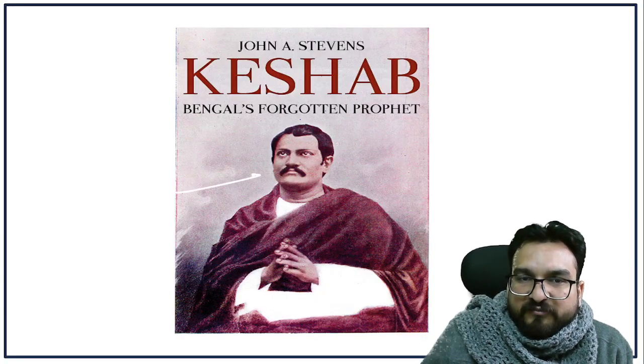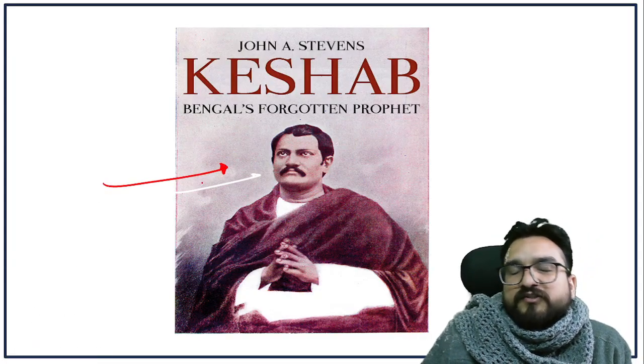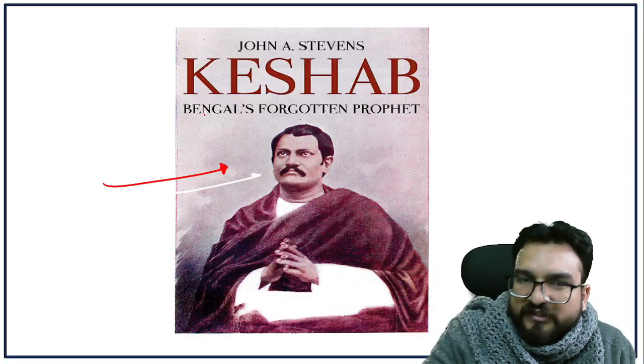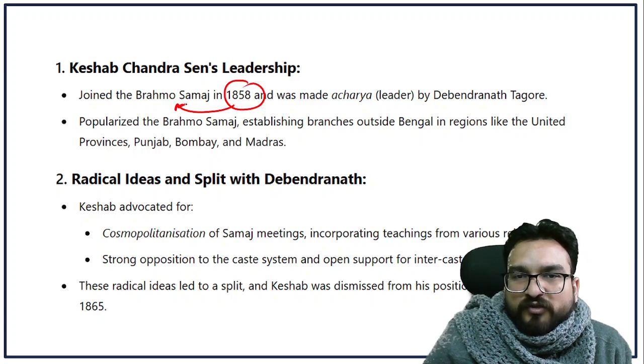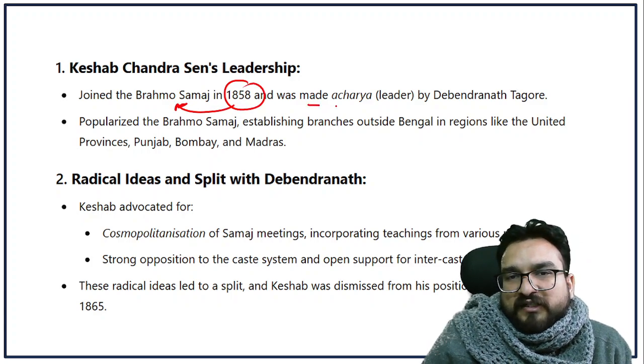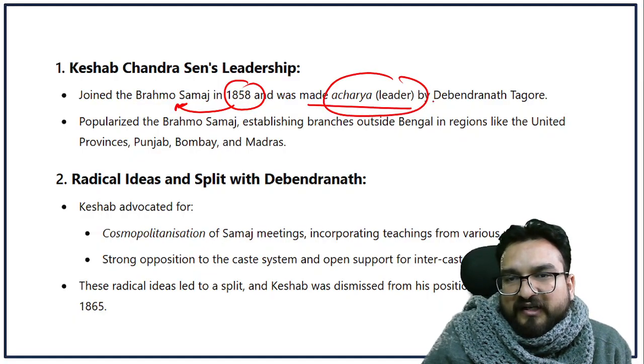This is the image I am showing you, right? Keshav Chandra Sen. You just see the images, nobody will ask you in the prelims, but the more you see it, the better you will remember. So in 1858, you will be seeing he joined the Brahmo Samaj, was made leader, Acharya.